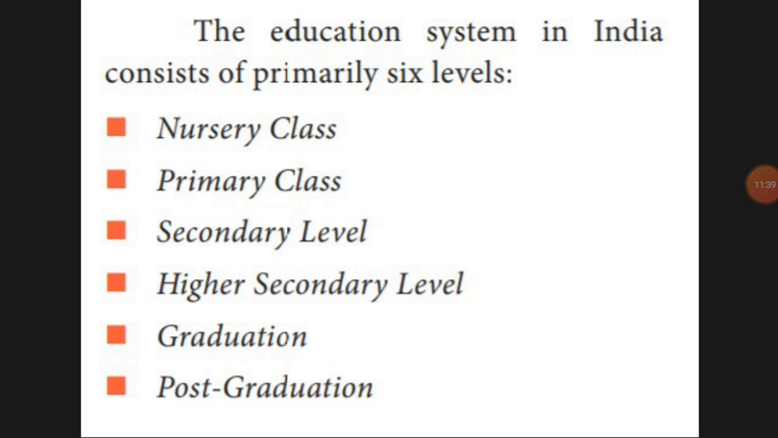According to the education system, first nursery class, primary class: nursery, LKG, UKG, primary means 1st to 5th. Next secondary level, high secondary. Secondary means 6th to 10th standard. High secondary means 11th and 12th. Graduation, UG. Post graduation, PG we can say. So these are the patterns of the education system in India. Six levels they have categorized.